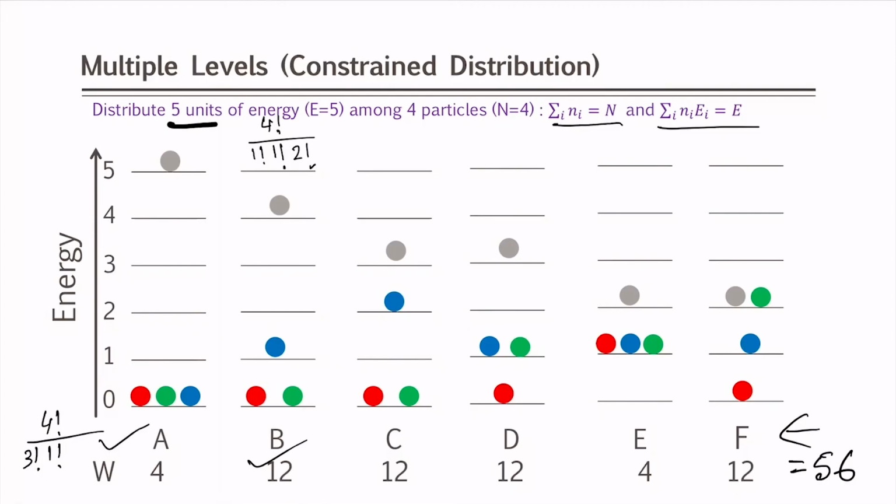And then what is the most probable distribution? There is not one single most probable distribution; B, C, D and F are all most probable distributions, because they are all equal, and this situation is coming because of this smaller number of particles and smaller units of energy. It basically will not come when there are a huge number of variations, but this will give you an idea of how one can distribute energies into particles.